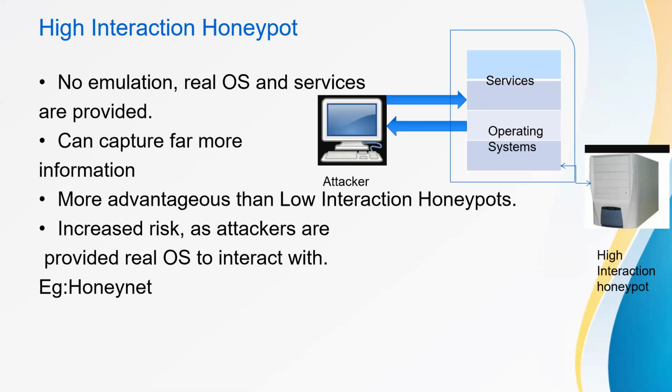Two reasons. First reason is that it provides real systems to interact with the attackers, which can easily capture the attacker behavior. And the second advantage is that the high interaction honeypot makes no assumption on the behavior of the attacker. It also has an increased risk. As attackers are provided a real OS to interact with, they can use the real OS to attack a non-honeypot system. As a result, many additional technologies are developed that prevent the attacker from harming other non-honeypot systems. Example is Honeynet.